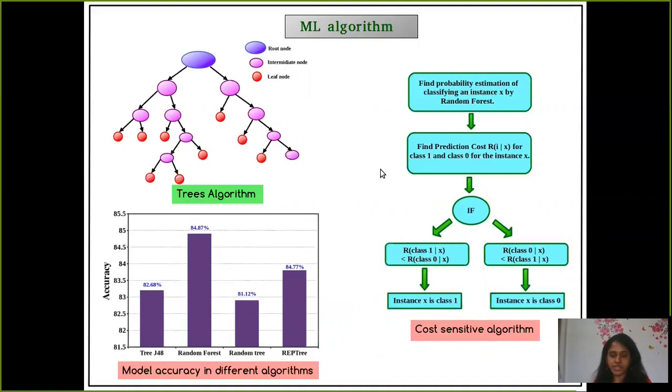Apart from that, we have seen that our data set also suffers from class imbalance problem, as the number of not double perovskite compounds is way lesser than the double perovskite compounds. So we have treated this problem with a cost-sensitive algorithm.